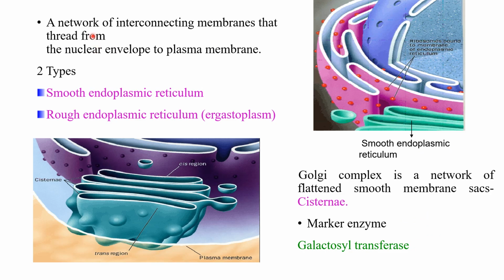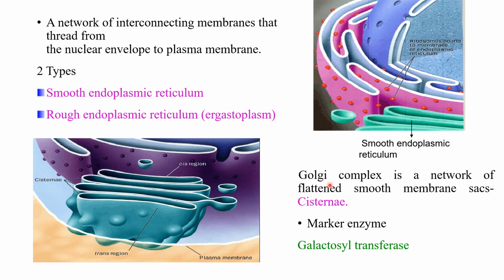So let us talk on endoplasmic reticulum. You can see the structure here: a network of interconnecting membrane that forms a thread-like structure, and the nuclear envelope is in continuation with the endoplasmic reticulum. It can be of two types: smooth endoplasmic reticulum and rough endoplasmic reticulum, that is also known as ergastoplasm.